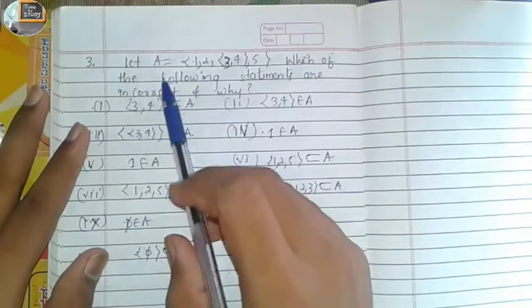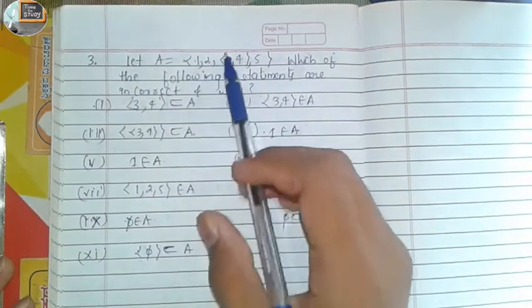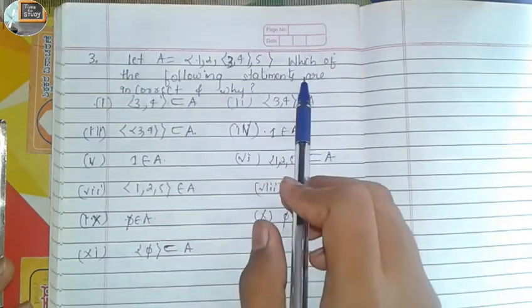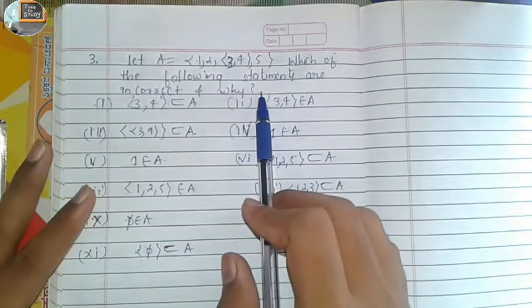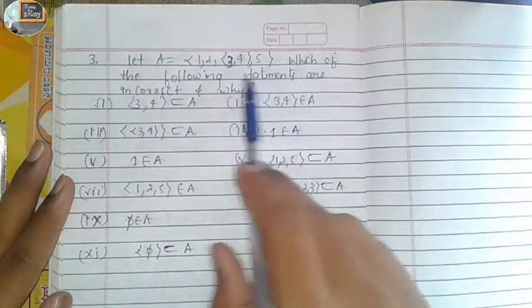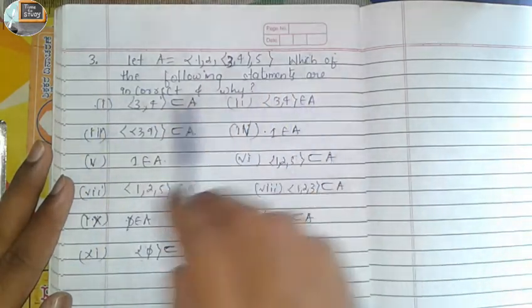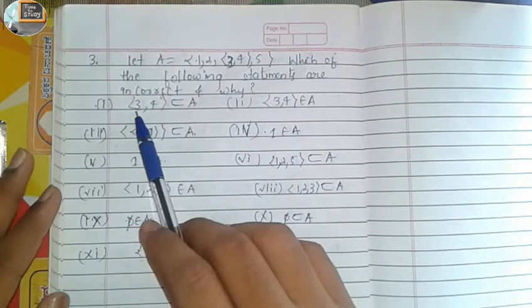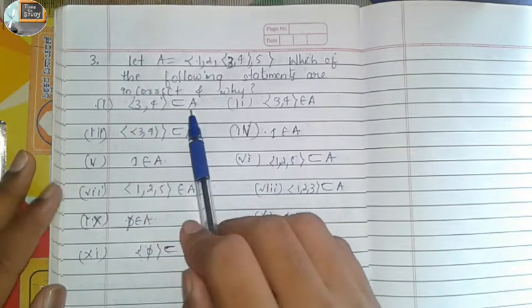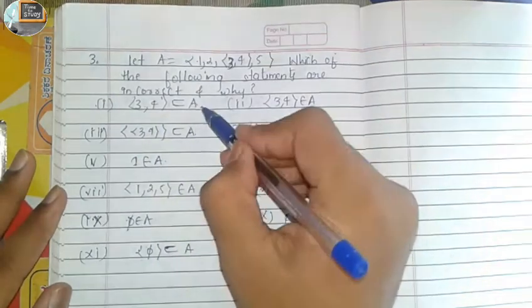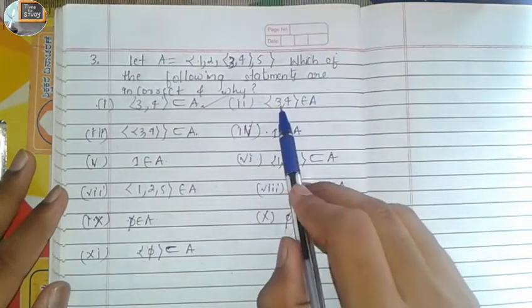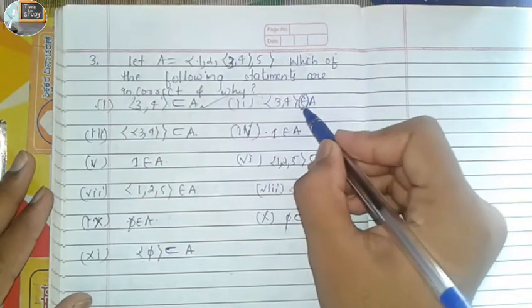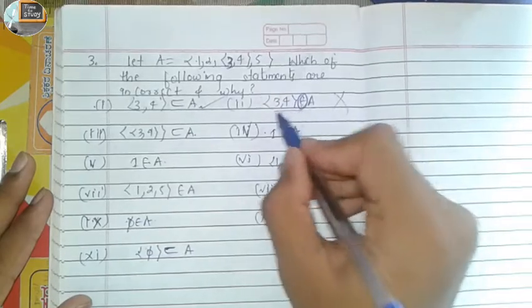Third question: let A equal to {1, 2, {3, 4}, 5}. Which of the following statements are incorrect and why? These are the problems. We find the incorrect statements among these problems. Let us see the first one. Is {3, 4} a subset of A? Yes, this is correct if we write 3 and 4 belongs to A. This is not correct. Writing belongs to A is the wrong statement.